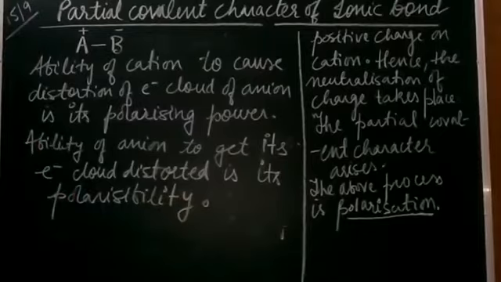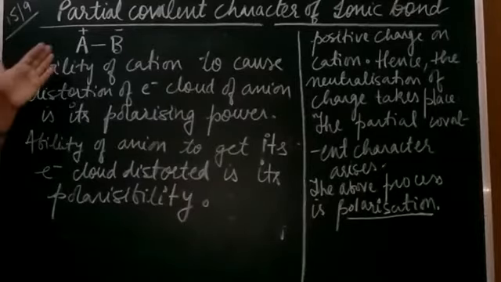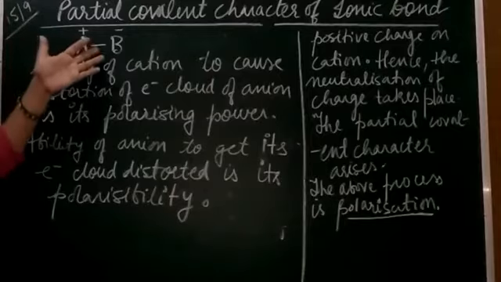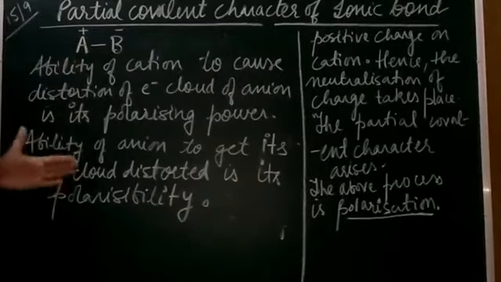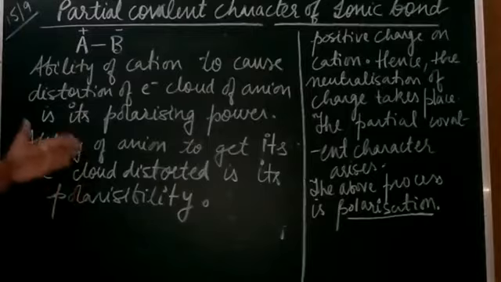Right, students? So this is about polarization. So we have got polarization, polarizing power, and polarizability. So the ionic bond can also get a partial covalent character introduced into it.